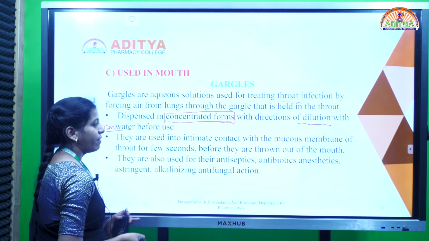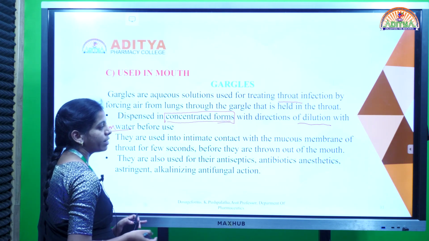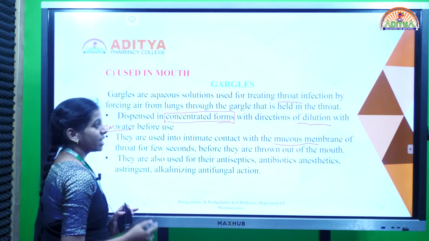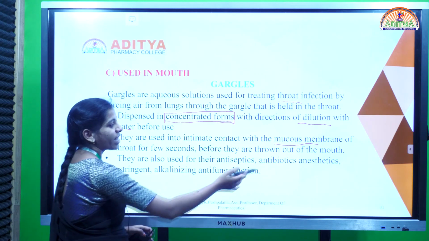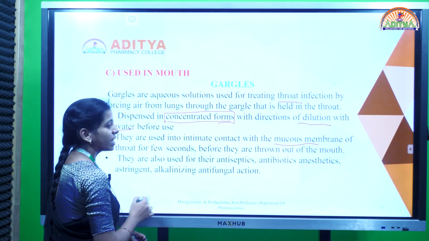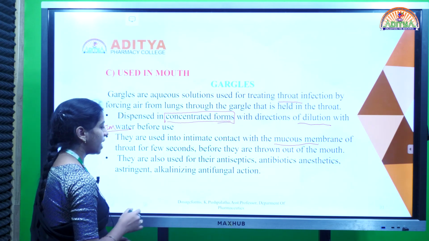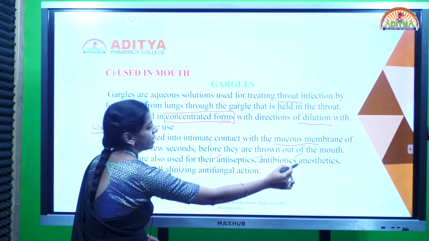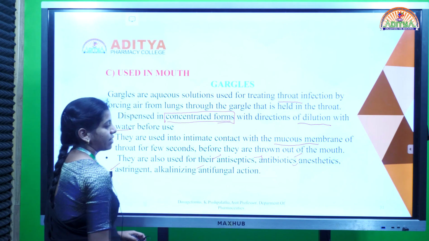Whenever you administer the gargle, you have to maintain intimate contact with the throat mucous membrane. That means you have to gargle in the throat in order to maintain contact with the mucous membrane, so that you can get relief from throat pains or other infections. These gargles are used for antiseptic, antibiotic, anesthetic, astringent or antifungal actions.